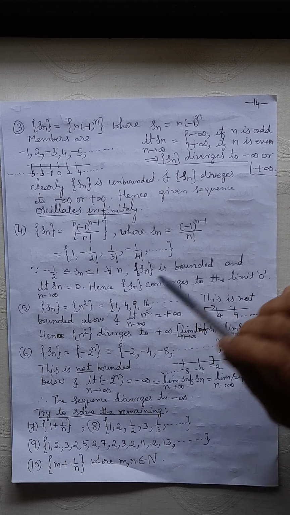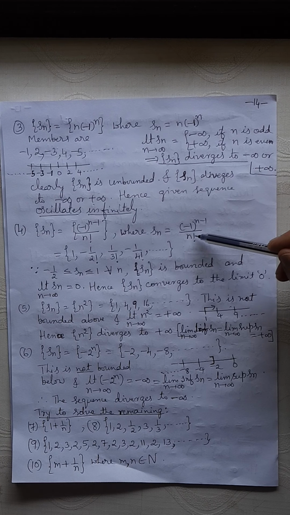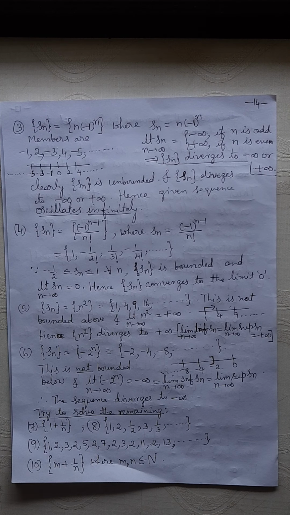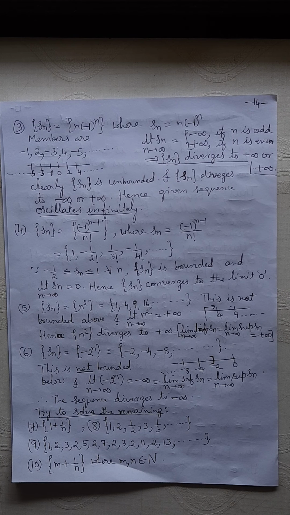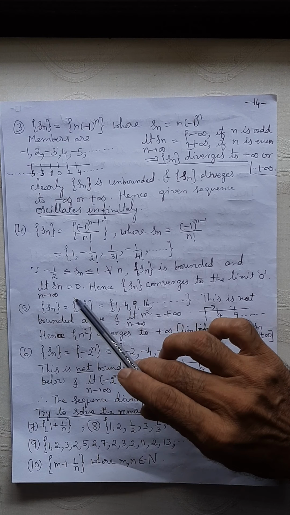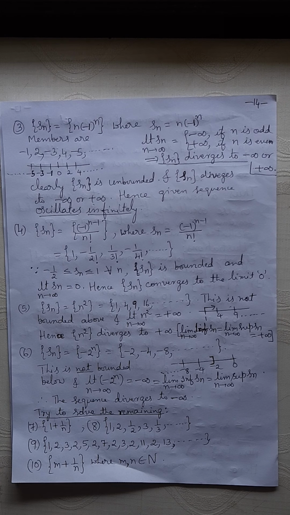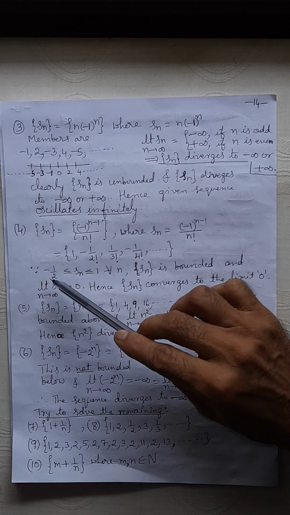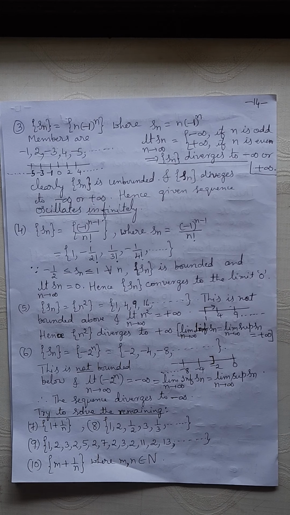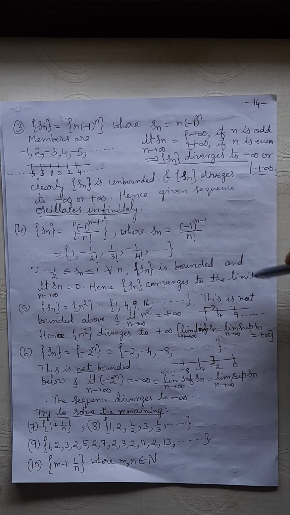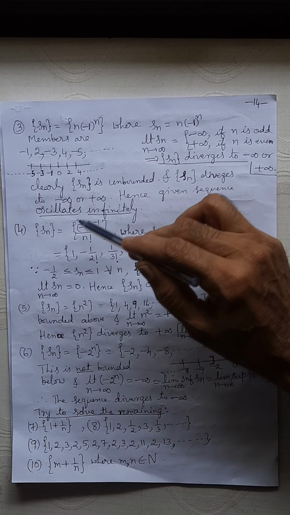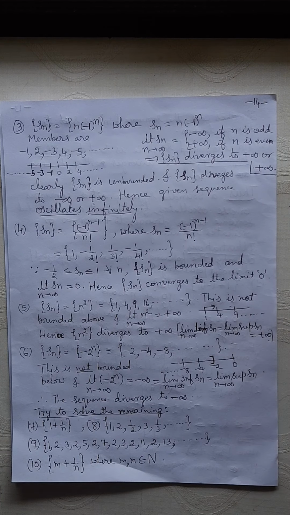Right? The limit of the sequence as n tends to infinity, 1 by n factorial, is going to be 0. So you have a unique limit point. The sequence is bounded, having unique limit point 0. Therefore, the unique limit value is 0. So your limit superior is equal to limit inferior, that's equal to the limit of the sequence, that is 0. Hence the sequence is converging to the limit 0. A bounded sequence having a unique limit point is converging. The answer is convergent. What is the behavior of this sequence? It is a convergent sequence converging to 0.